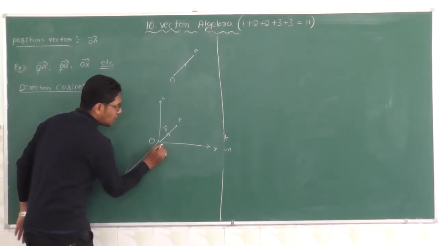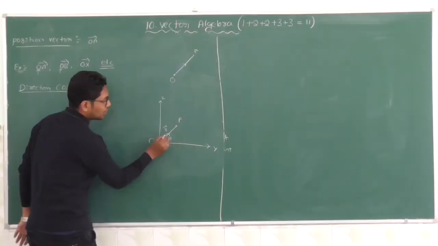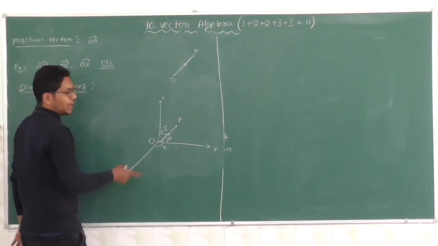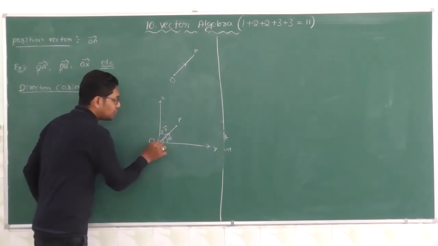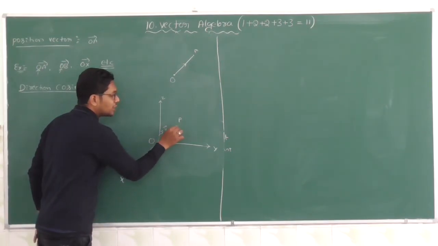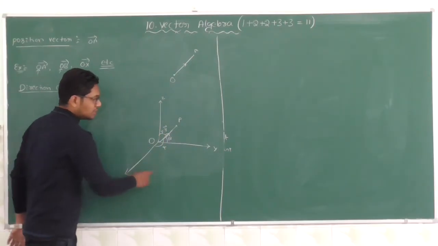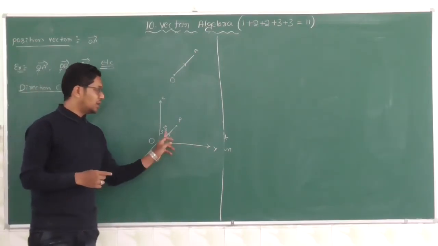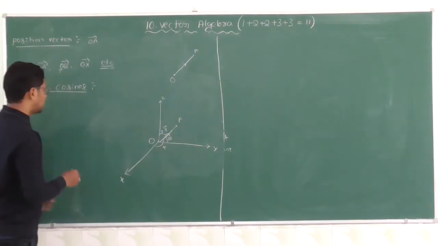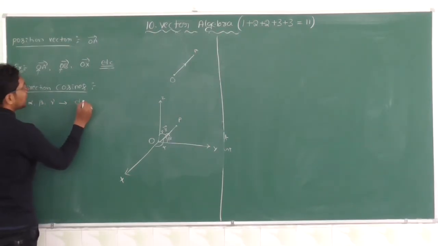The angles alpha, beta, gamma made by the position vector R vector along the positive directions of x, y and z axes respectively are called direction angles.